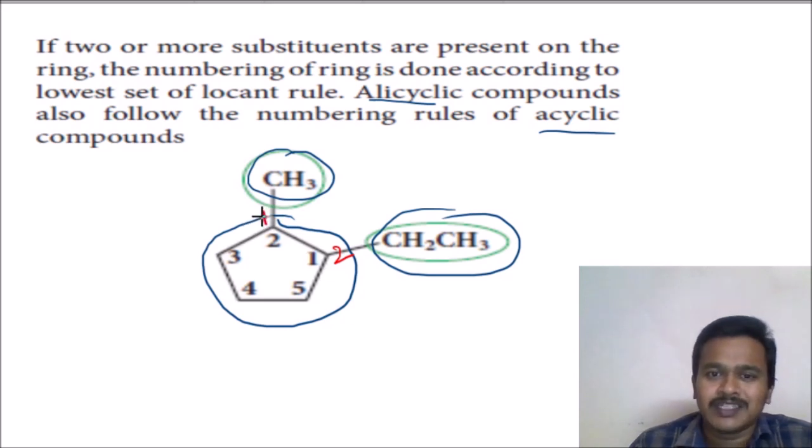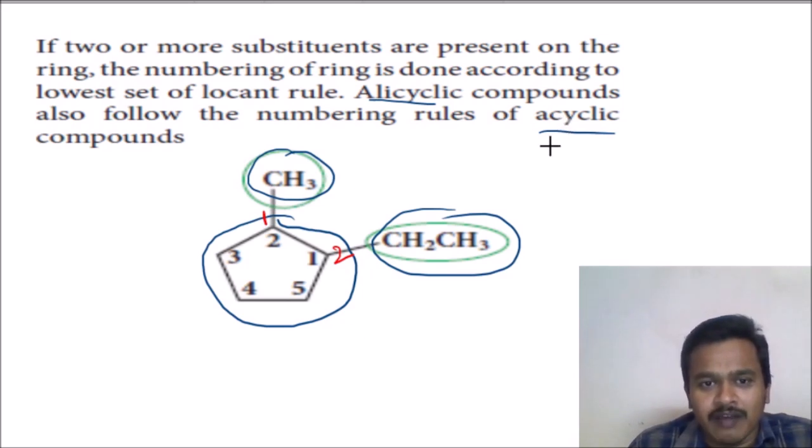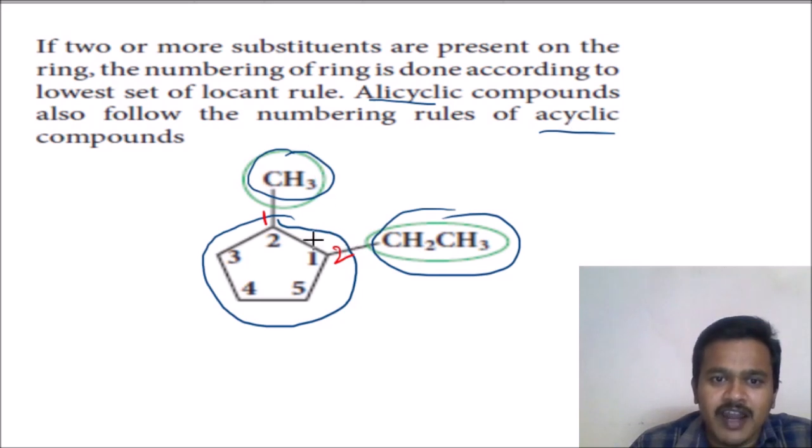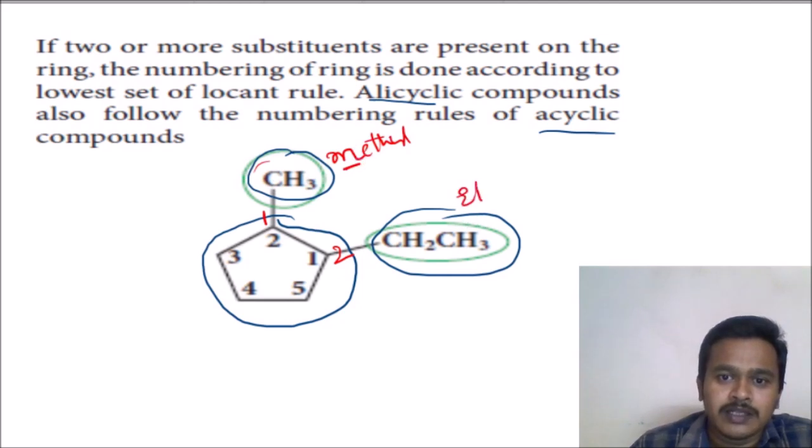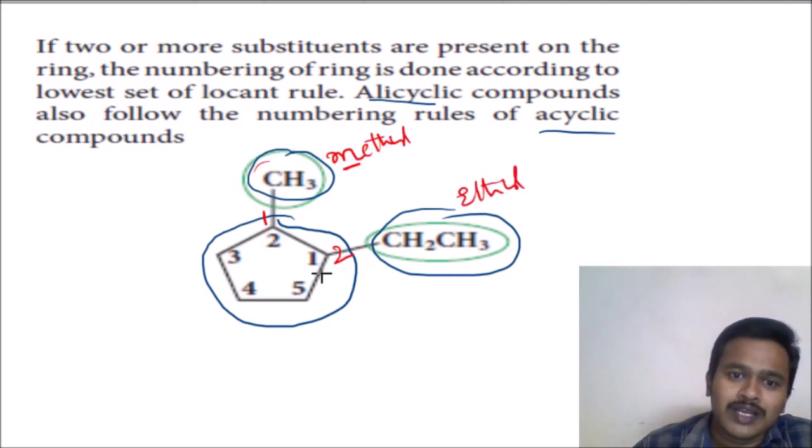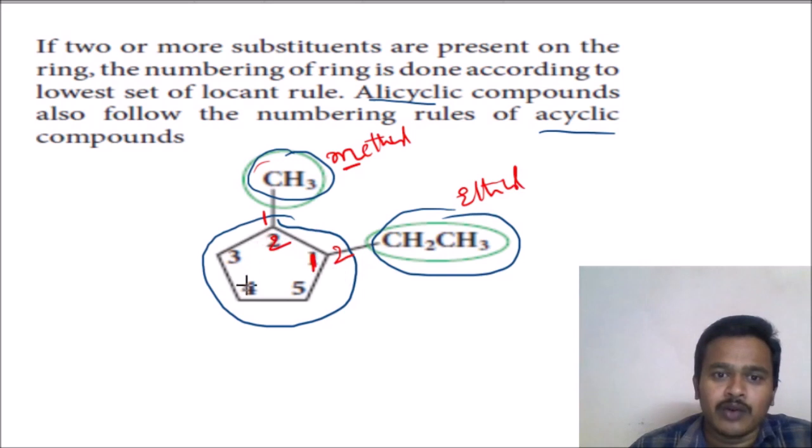So what is the rule in acyclic compounds we studied in the last video? Whenever this type of equivalent positions come into the compound, we go for alphabetical order. This branch starts with methyl, this is ethyl. So the lowest number has to go to this ethyl. So 1 and 2 is the correct one; this 2 and 1 is not correct.